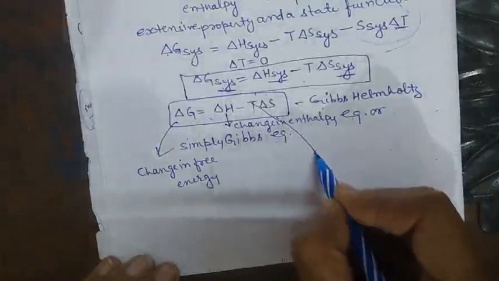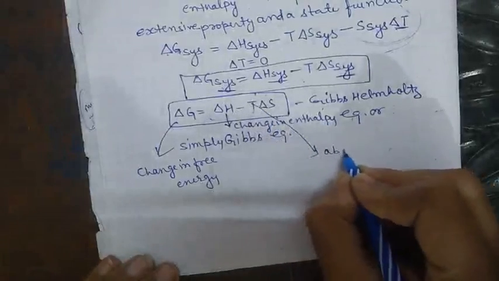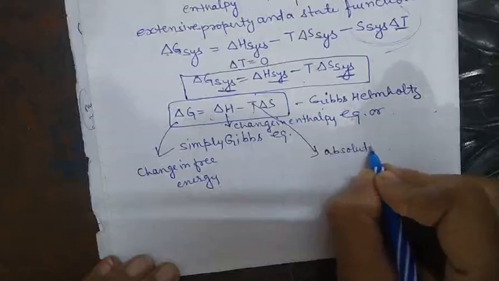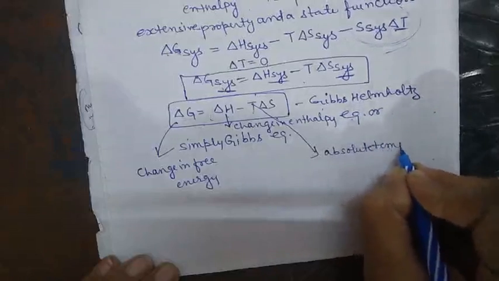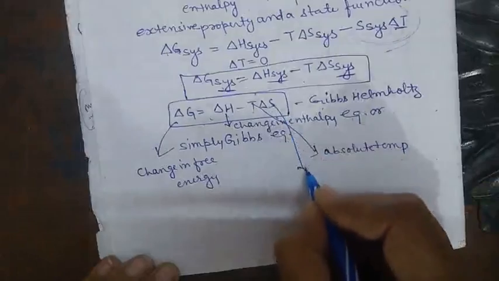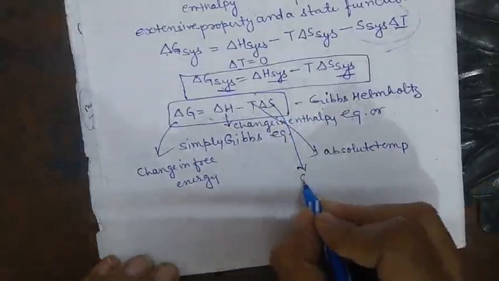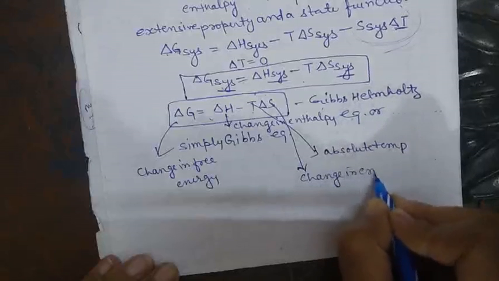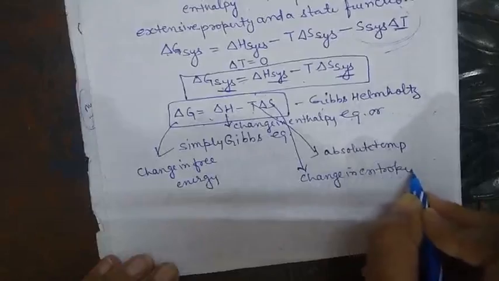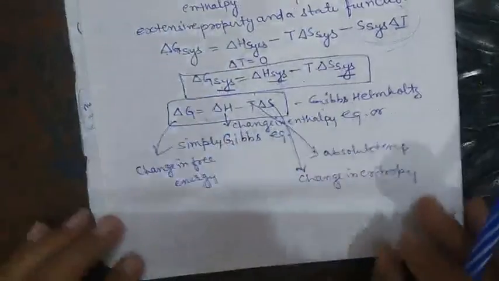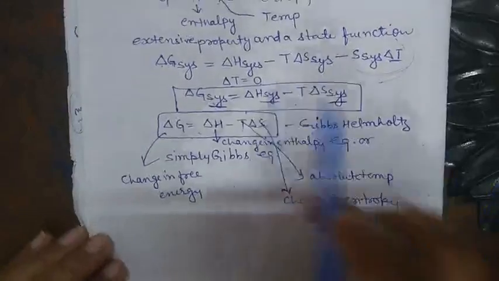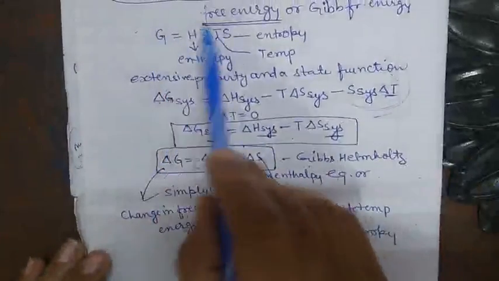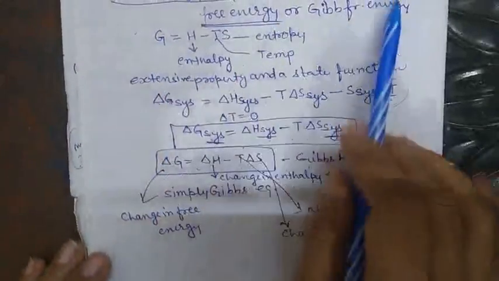T stands for the absolute temperature, and delta S is the change in entropy. So this whole expression is for the Gibbs free energy or the free energy.